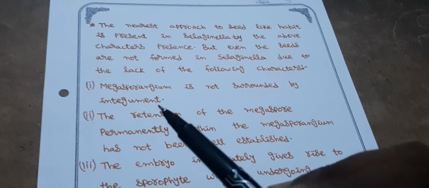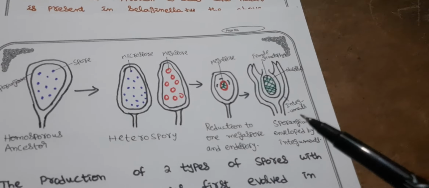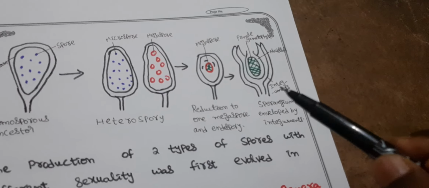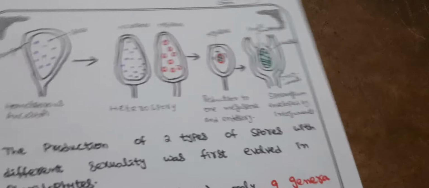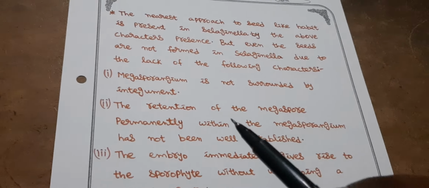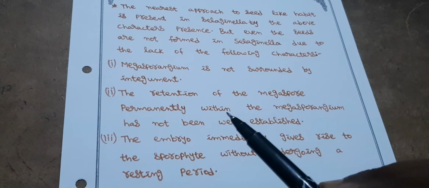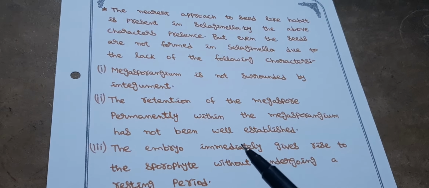Megasporangium is not surrounded by integuments. Yes, see, once observe this picture clearly, here the megasporangium is surrounded by integuments, and this is only seen in spermatophytes, that means gymnosperms and angiosperms, the seed bearing plants. But that character is not seen in Selaginella. And the retention of the megaspore permanently within the megasporangium has not been well established.